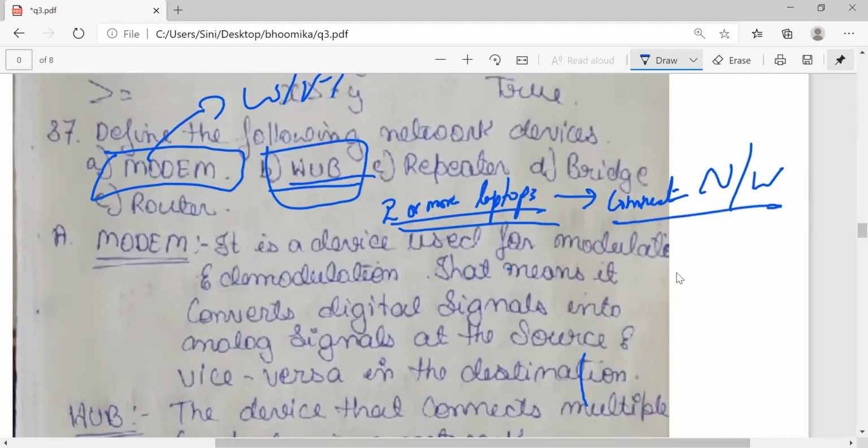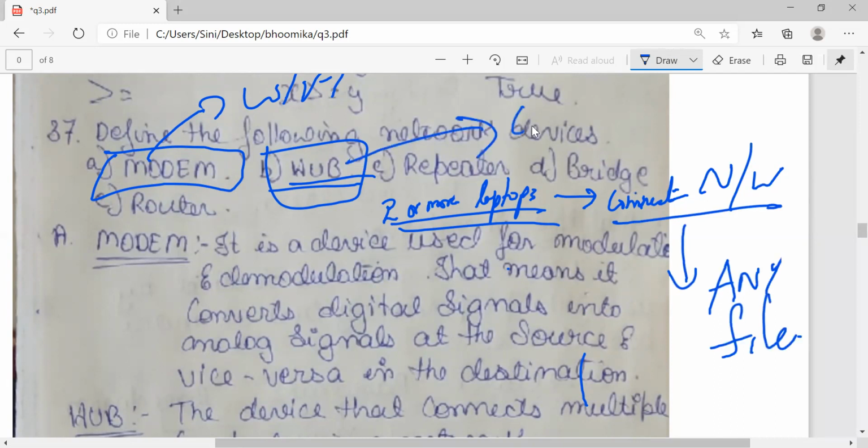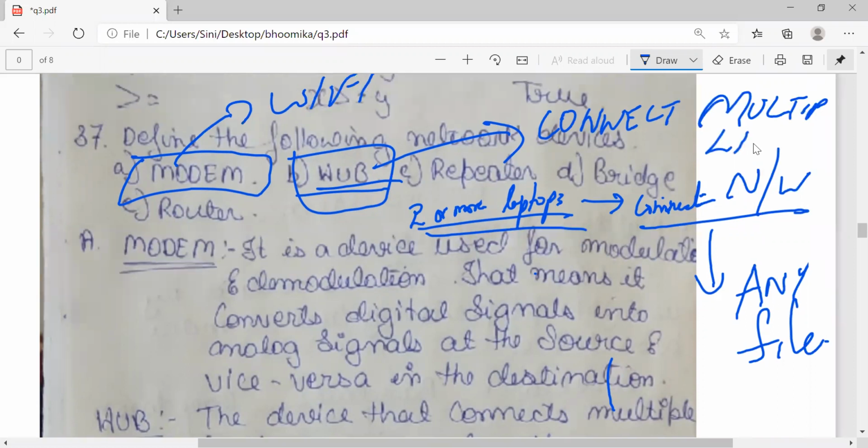I can access any files. To connect multiple computers, we use what? A hub. To connect multiple computers, we use a hub.